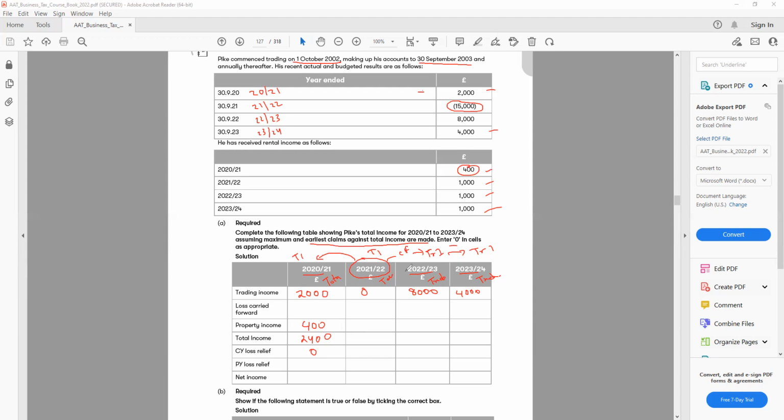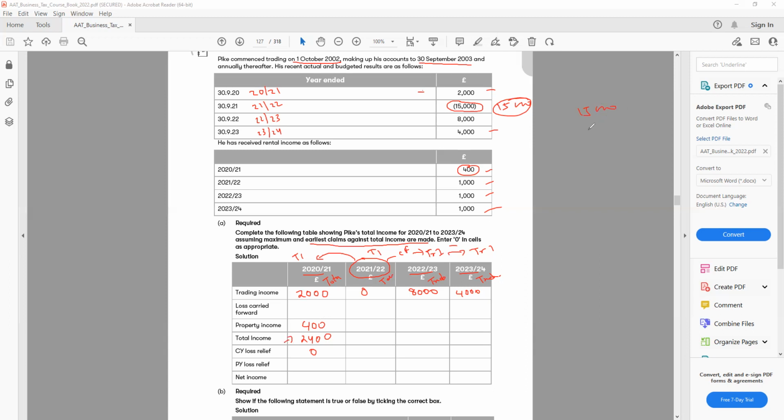We have a total loss of 15,000 in 2021-22. From the 15,000, the first amount I can offset against the total income of the previous year.